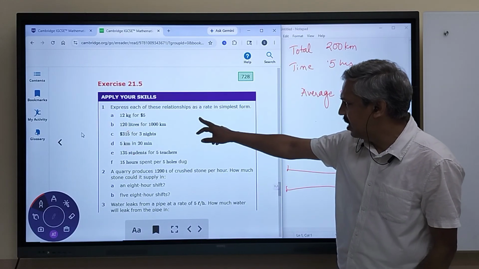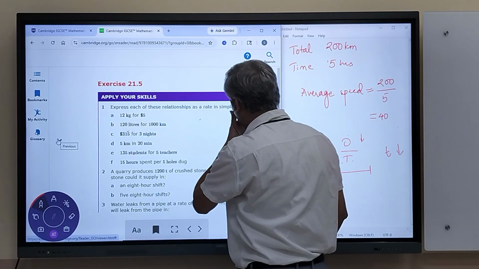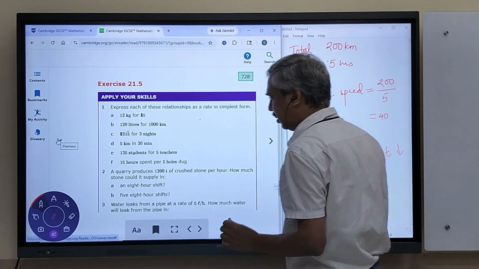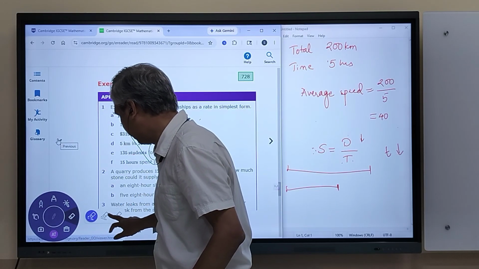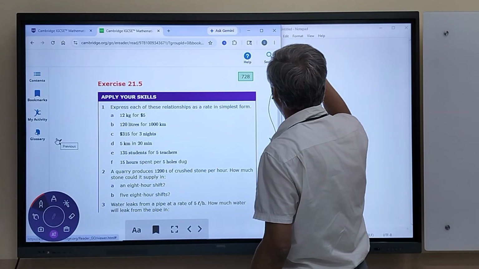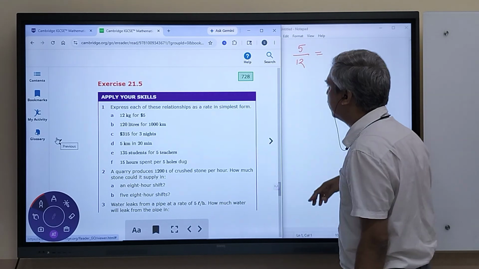Express each of the relationships as a rate in simplest form. 12 kg for $5. So this can be expressed as a rate: $5 for 12 kg. We can just divide it.